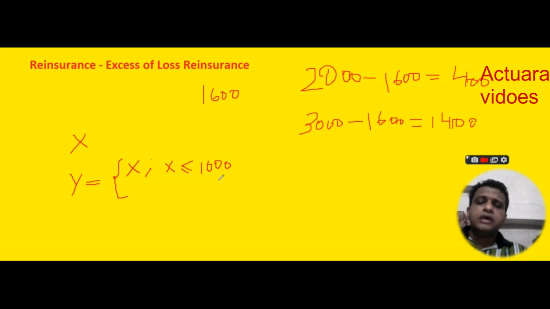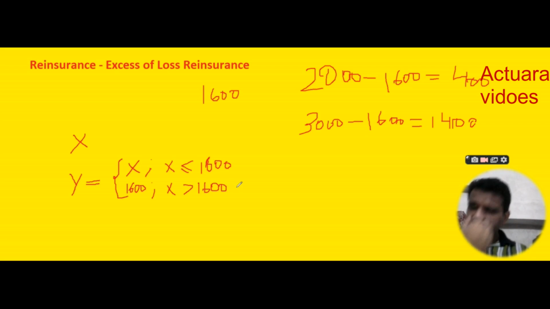Let's say if the claim amount comes to be 1400, the insurance company will pay the 1400 and the reinsurance company will not pay anything. And if the claim comes to be 1700, the insurance company will pay 1600, provided that the claim amount is bigger than 1600.